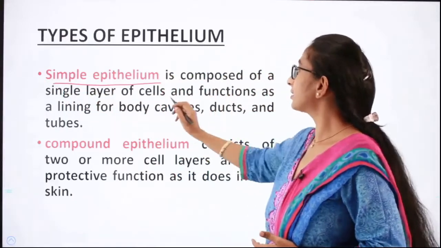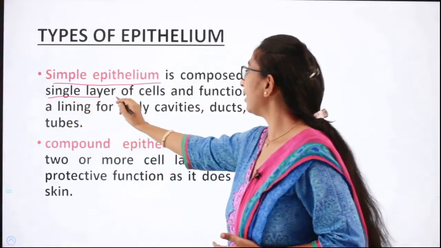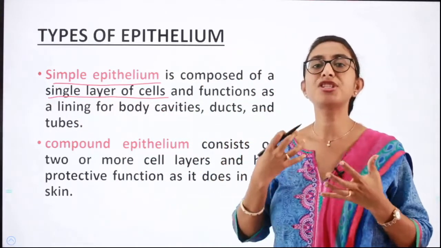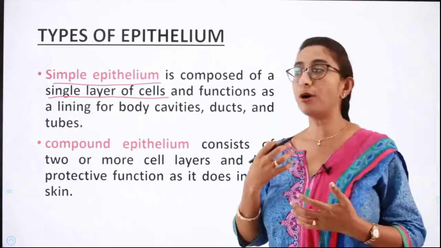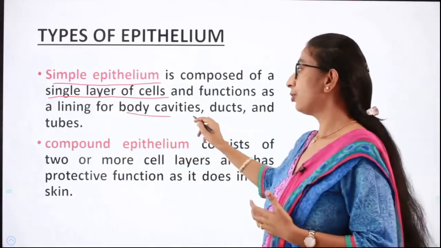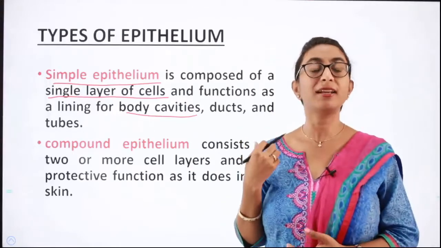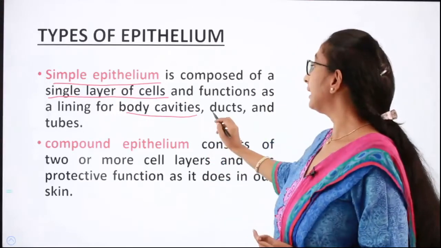Simple epithelium is composed of a single layer of cells, and it will be found in body cavities. Already I told you what body cavities are, right? Take the example of the thoracic cavity. Then ducts.